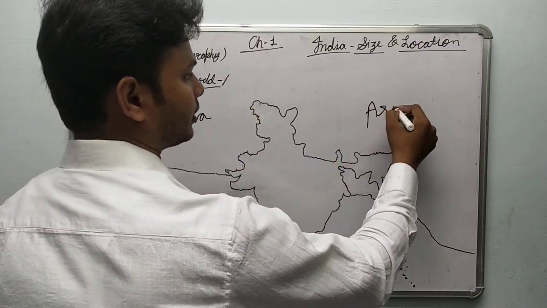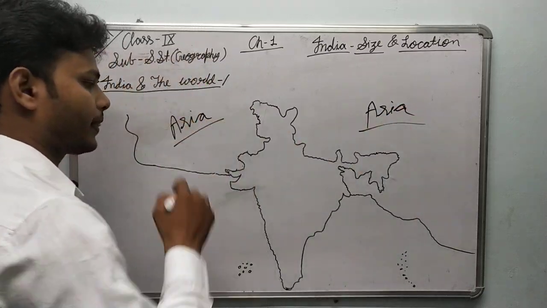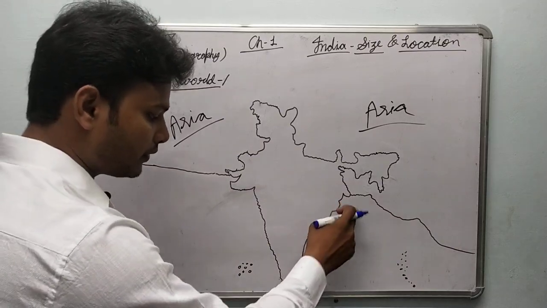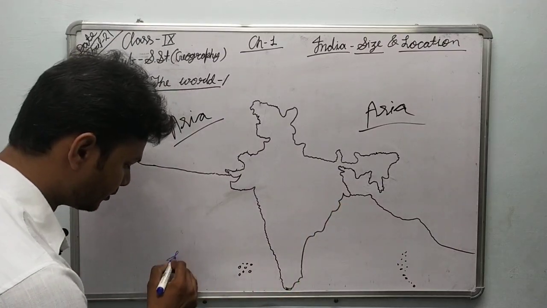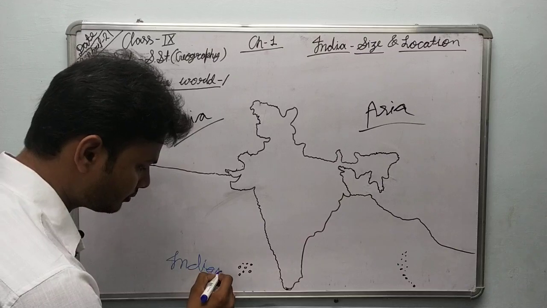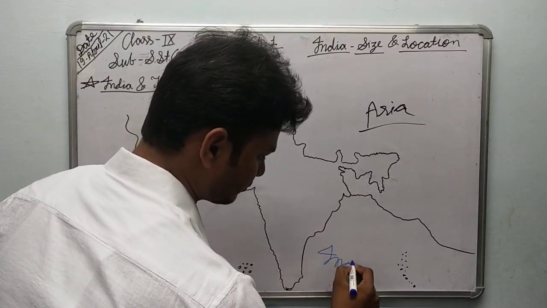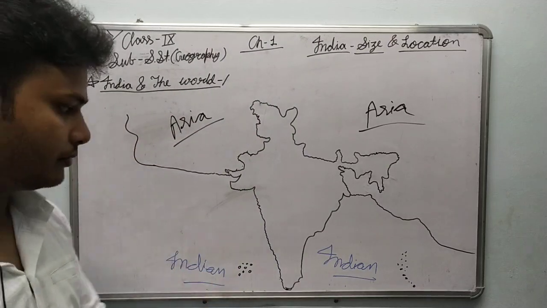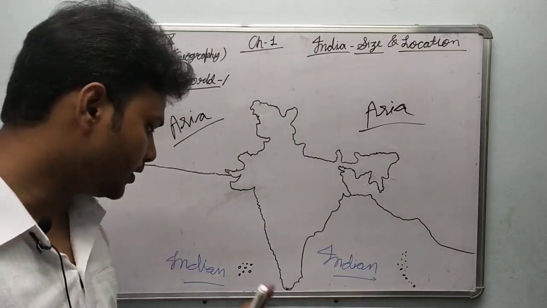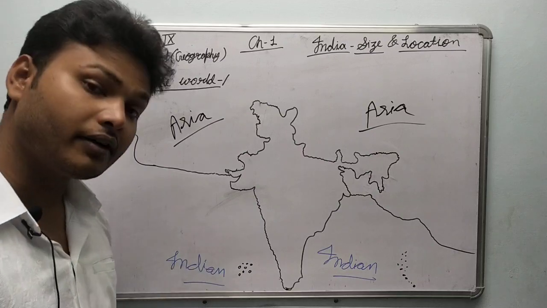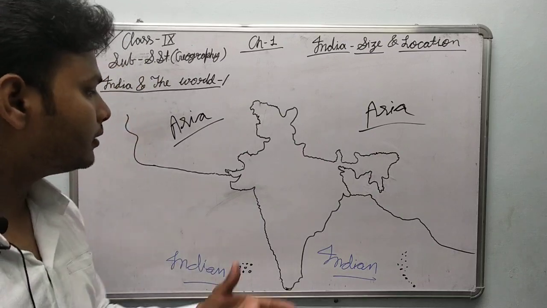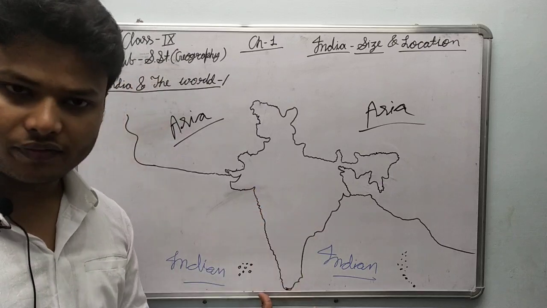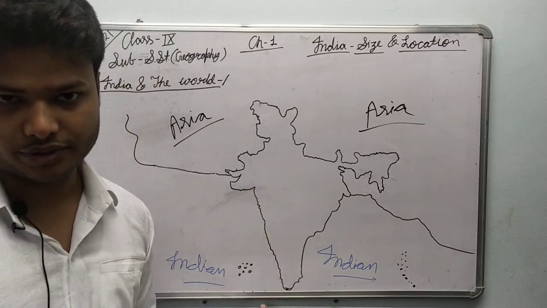As you can see, the southern part of India lies in the Indian Ocean, on both sides. Here the Bay of Bengal, part of the Indian Ocean, and here the Arabian Sea, also part of the Indian Ocean. The southernmost part of India, which looks like a tail of the Asian continent, lies in the Indian Ocean.